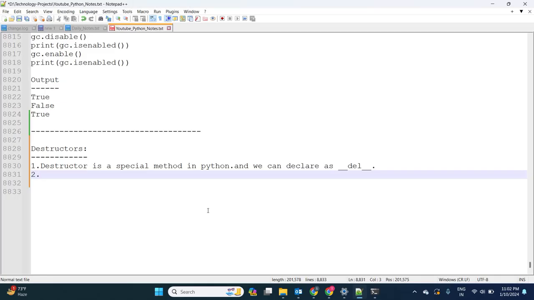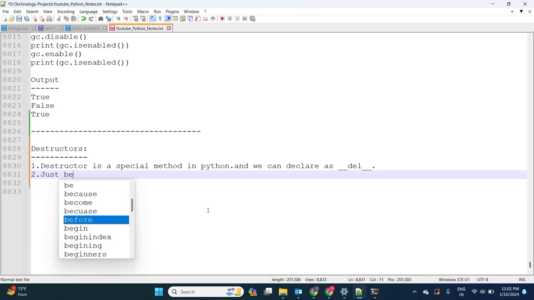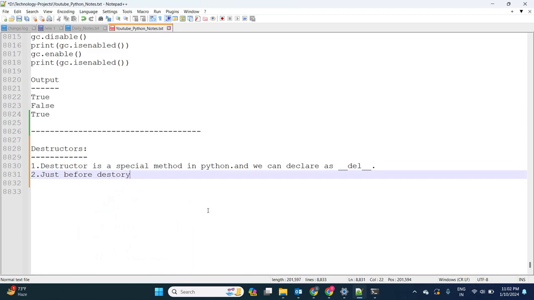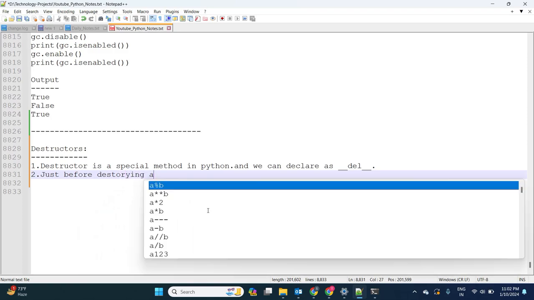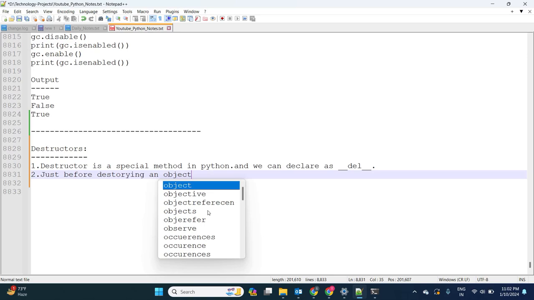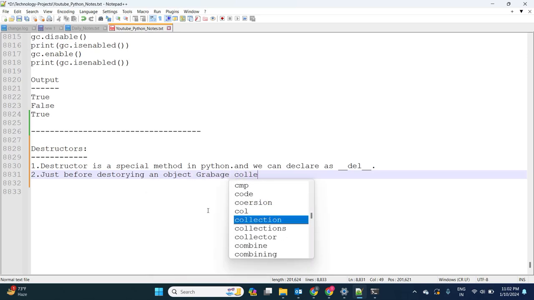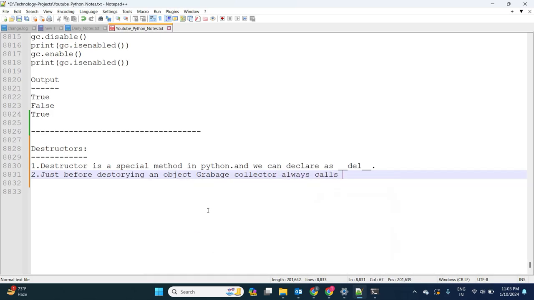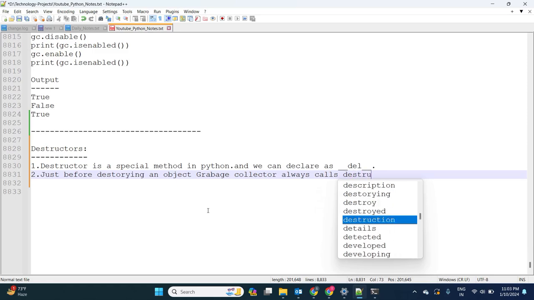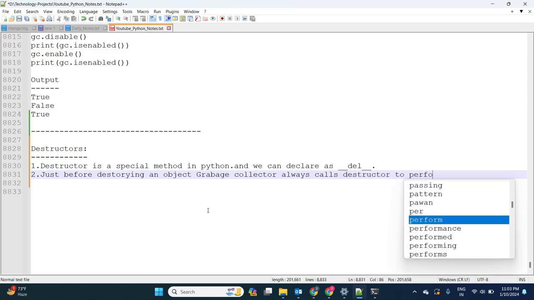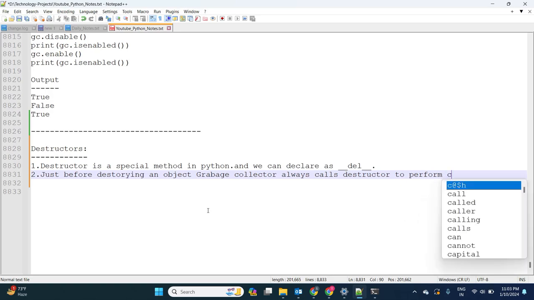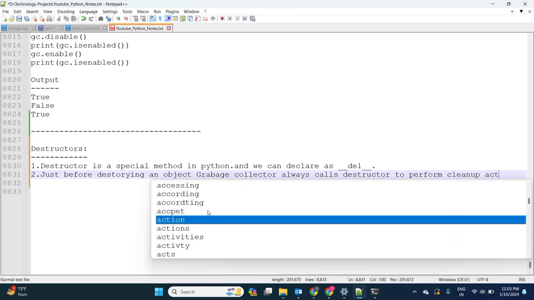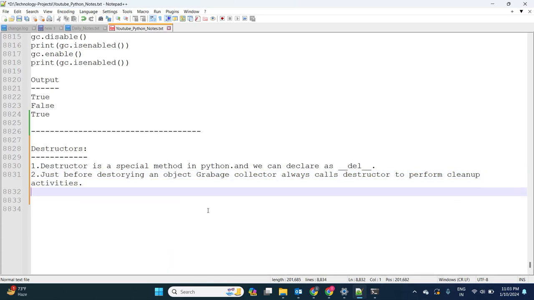Okay, destroy this useless object. So I'm writing the point: just before destroying an object, the garbage collector always calls the destructor to perform cleanup activities.